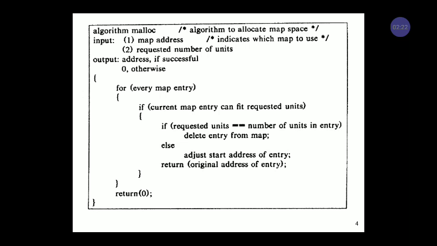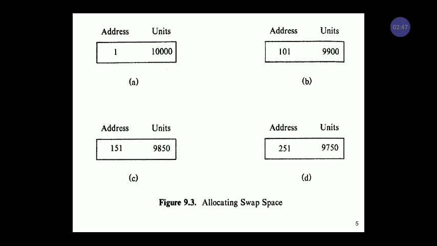For every map entry, whenever a request comes from a process, the request is matched with the map entry. If it is matched, then we delete the entry from the map. Otherwise, we adjust the starting address of the entry and return the original address of the entry. Otherwise, if it fails, it returns 0. So a similar type of algorithm is used to allocate the map space.